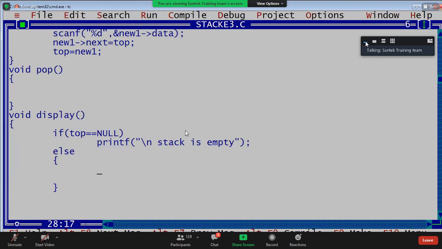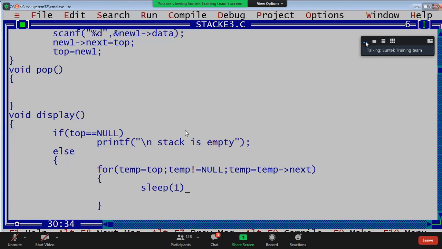From where to where? Top node to null, right? Take a temp node: temp equals to top, temp not equals to null, temp equals to temp next. In a single linked list you have written this, guys, temp equals to temp next.